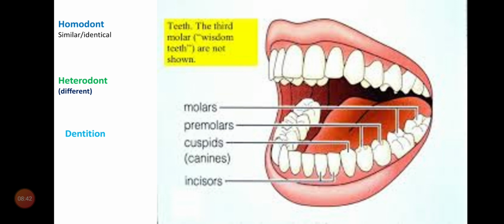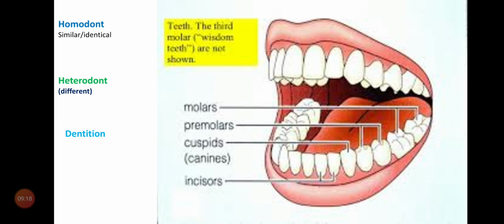So where do you find the teeth? Teeth are arranged on jaw bones. How many jaws are there? Two jaws. The arrangement of teeth on the jawbone is called dentition. You know dental doctor. Dental means tooth.